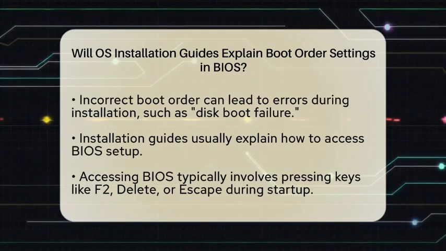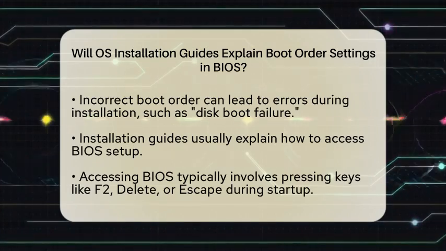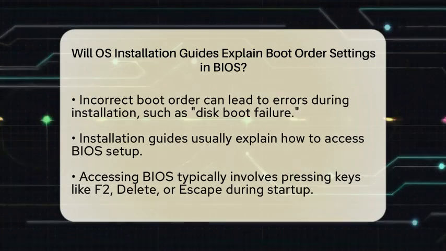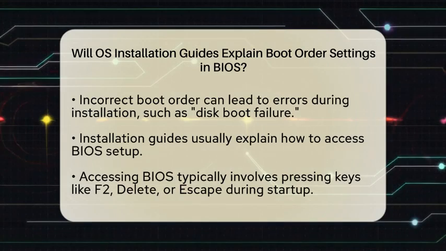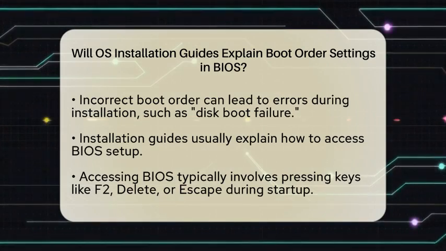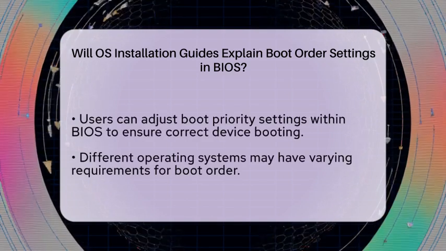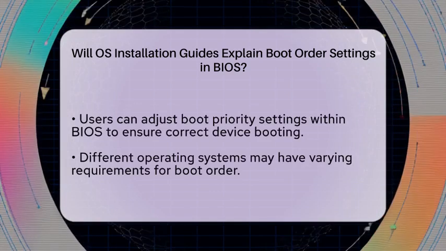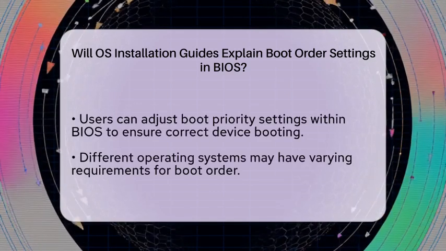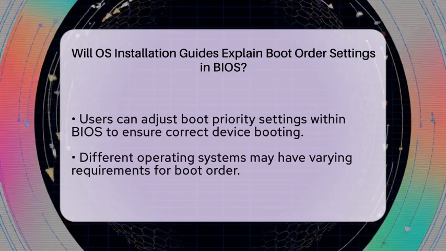Most guides will instruct you on how to enter the BIOS setup. Typically, this involves pressing keys such as F2, delete, or escape during startup. Once in the BIOS, you can adjust the boot priority settings. This ensures that your installation media, such as a USB or DVD, is the first device the system tries to boot from. This step is crucial for starting the operating system setup correctly.